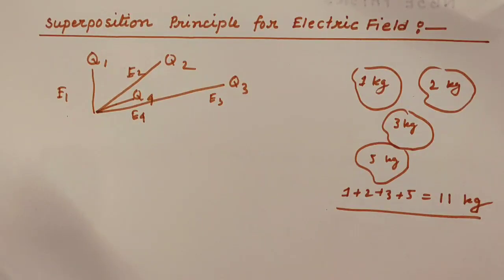So the superposition principle says, when there are several point charges, then the net electric field intensity at any point can be calculated by finding the vector sum of electric field intensity due to all charges.